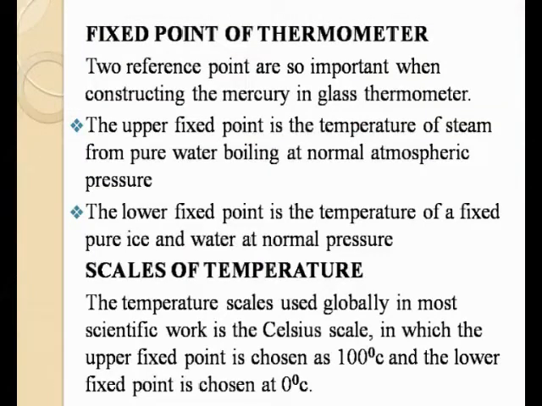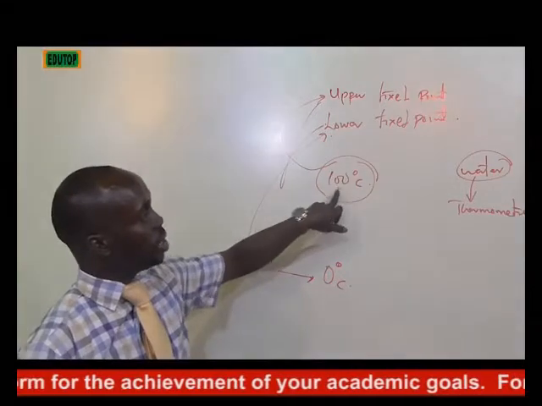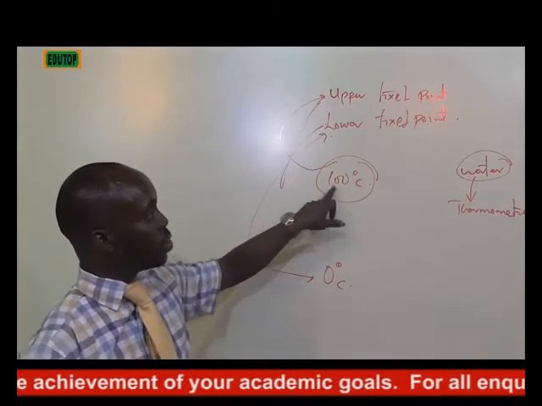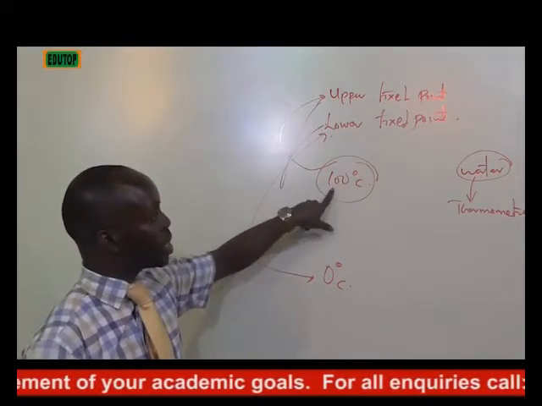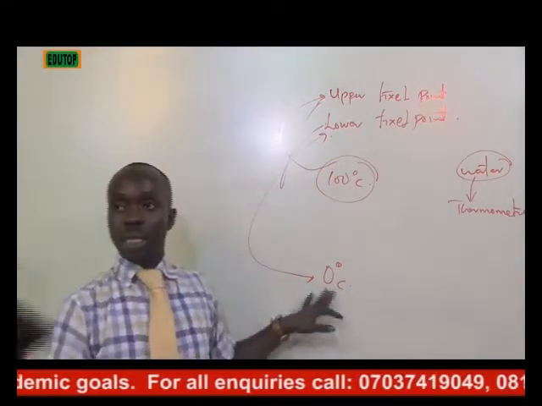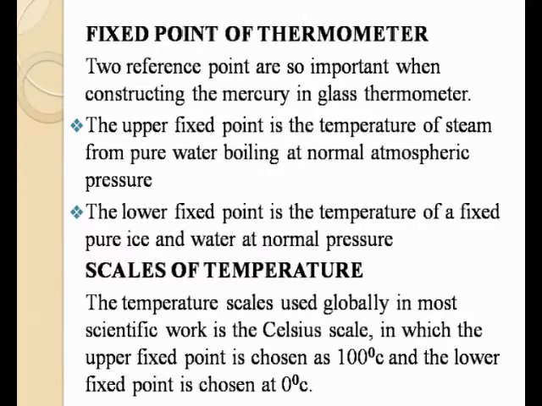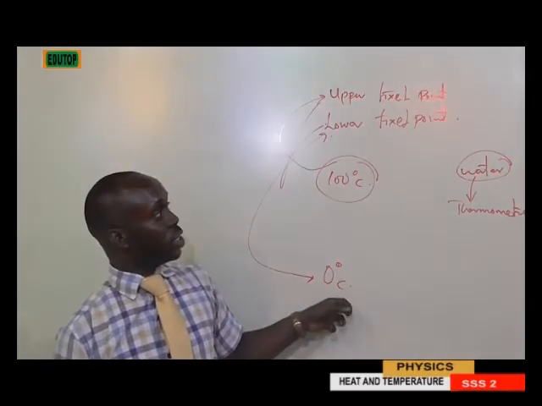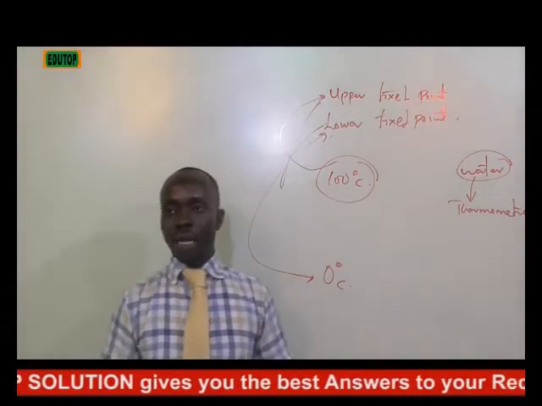But the definition there says that the upper fixed point is the temperature of steam from pure boiling water at normal atmospheric pressure. You can see that is the temperature at which water boils, and that's the temperature of steam from what? Pure water. Now the lower fixed point is the temperature of pure melting ice in water at normal pressure. So you can see that this is the temperature at which water freezes. Are you getting it now?